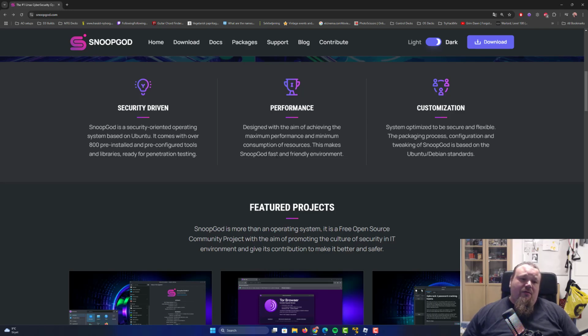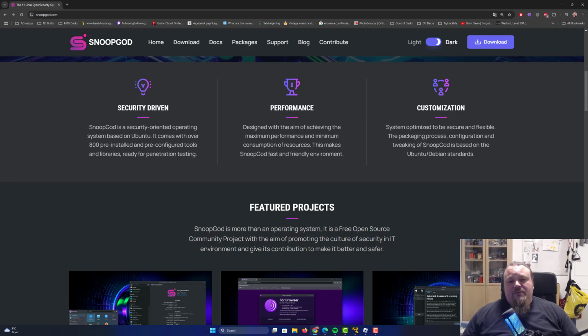Ubuntu is, I think, one of the most used Linux distributions because it provides a very interesting UI that reminds people of Windows, and has a wide variety of tools and so on. So I think it's a good choice to choose Ubuntu as the base operating system. Performance and stuff like that is great.